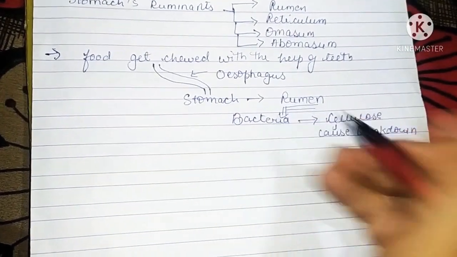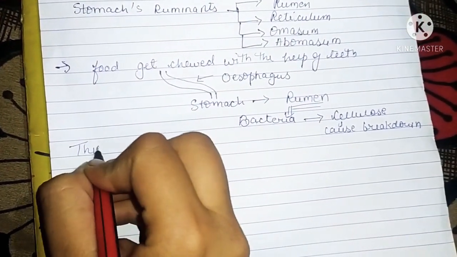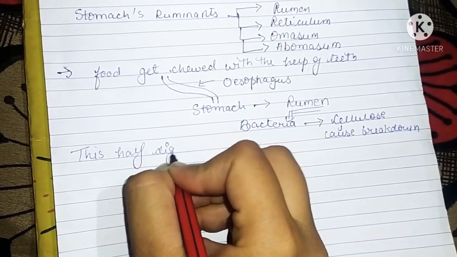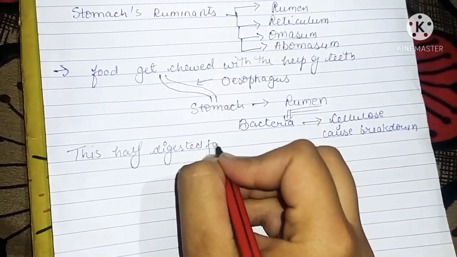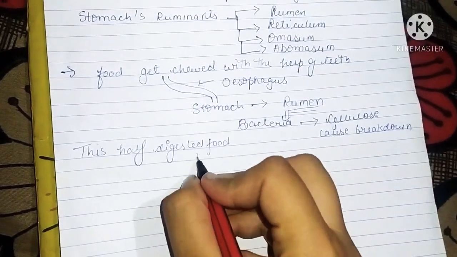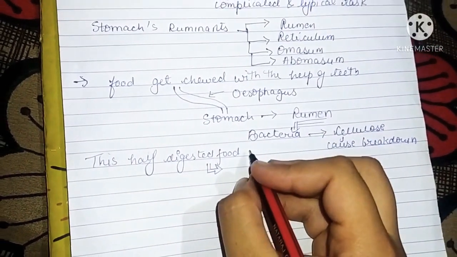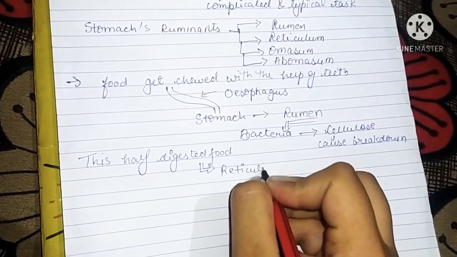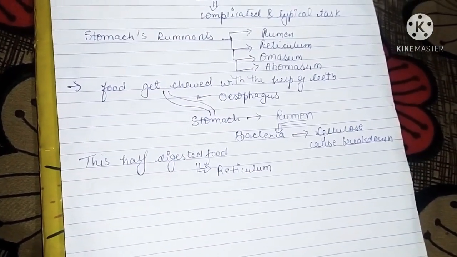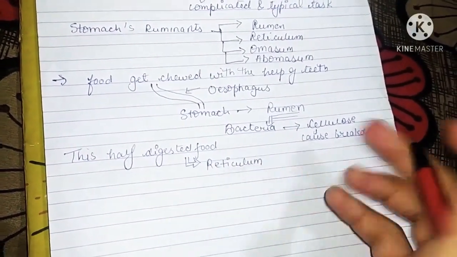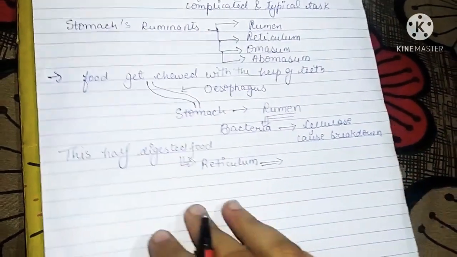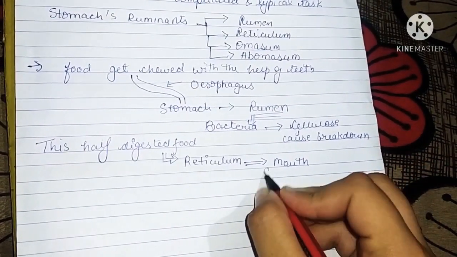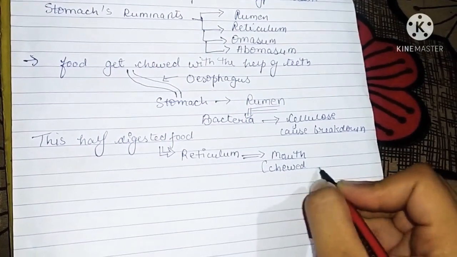This half digested food enters the second chamber of the stomach, that is your reticulum. As the food enters the reticulum, it is sent back to the mouth to chew the food again.